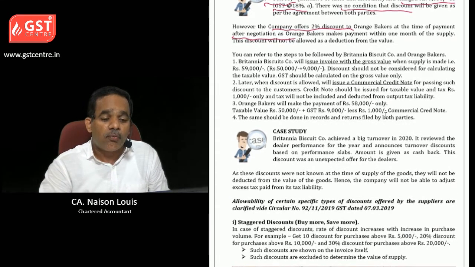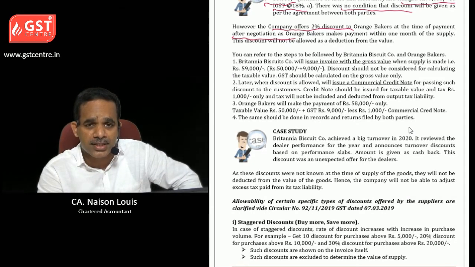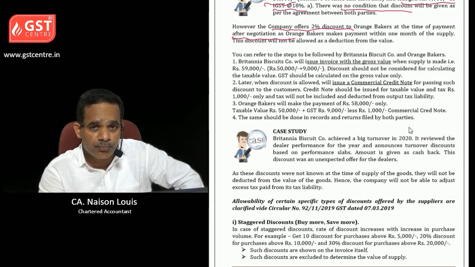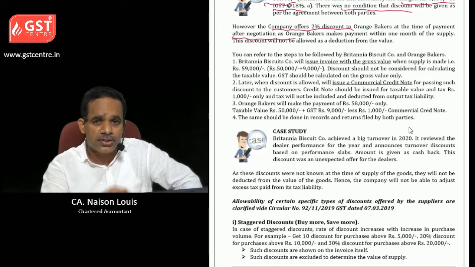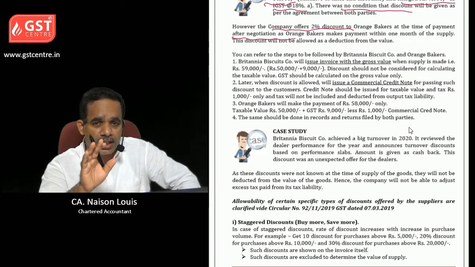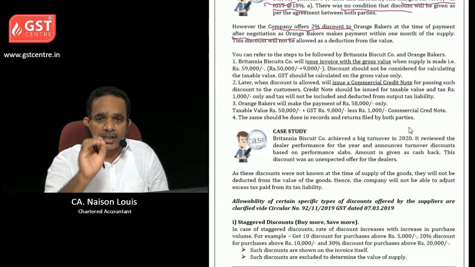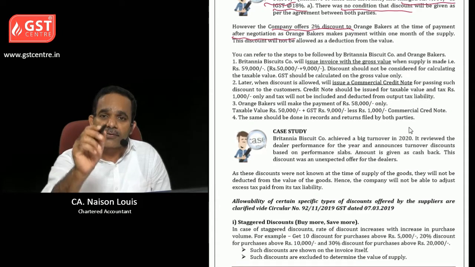In that case, what should be done? Whether the conditions prescribed under section 15 subsection 3 are fulfilled? No. The agreement was not in existence. So there is an absence of the clause about discount in the agreement. So what will they have to do?